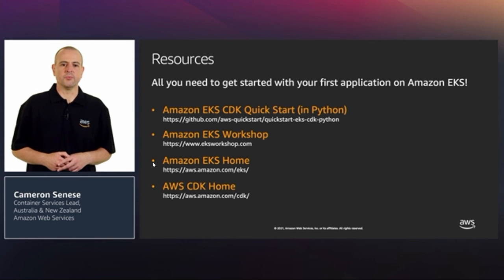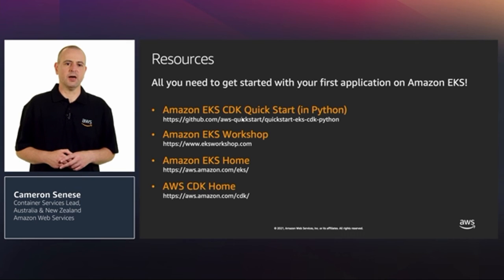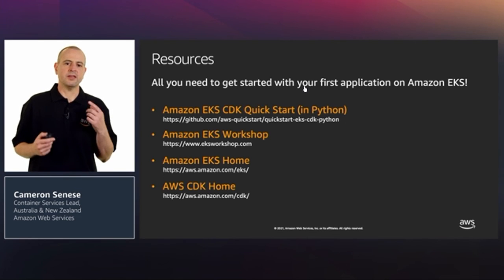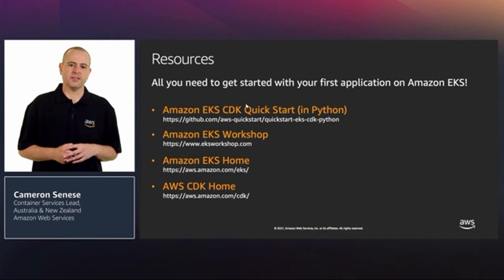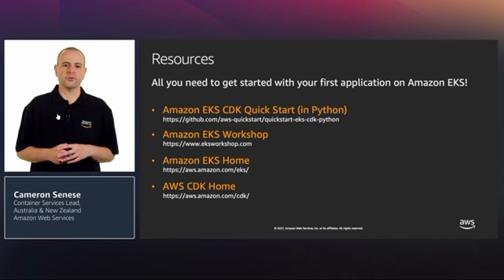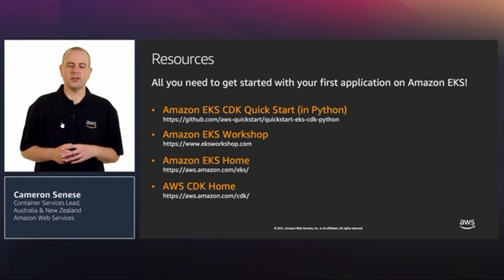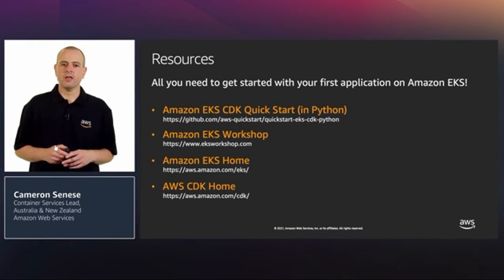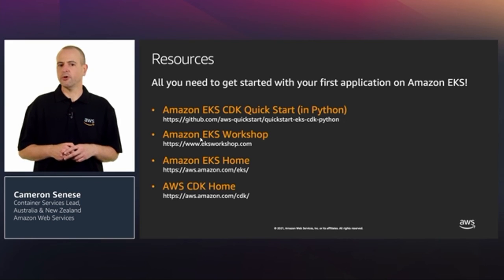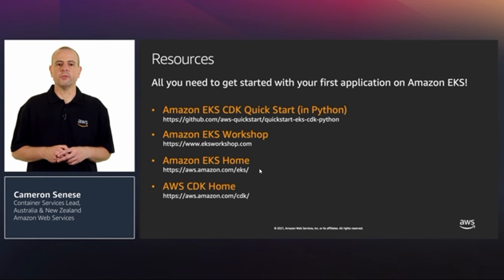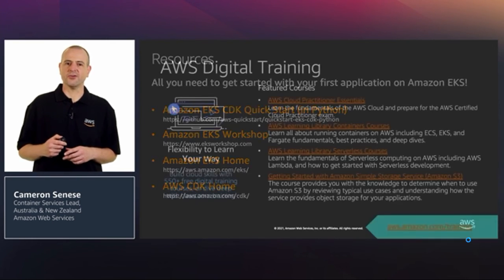If you want to get started with your first EKS cluster on AWS, then follow the link on screen to the EKS CDK Quick Start over at the AWS GitHub organization. This is the exact same configuration that I used in the demo to build our EKS cluster, including all of the additional configuration and add-ons to get you to production faster. There's also a detailed work instruction which shows you how to provision your cluster using code build, and then access your environment using the included Bastion host.